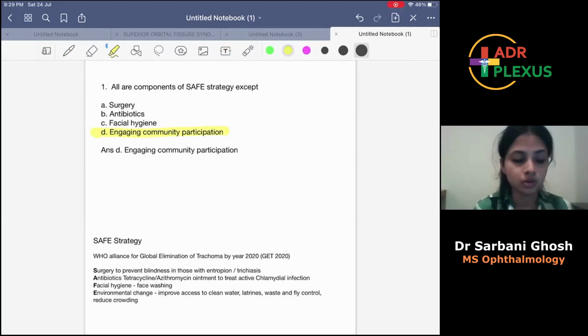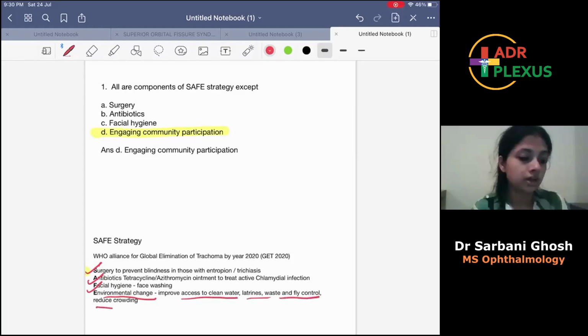Okay. So what is SAFE strategy? SAFE strategy is used for trachoma prevention. S stands for surgery, A for antibiotic, F for facial hygiene, and E for environmental change, improving access to clean water, latrines, waste and fly control, and reduce crowding. So mind it, reduce crowding is a part of the strategy, and not the other way around, like engaging community participation. That is not a part of the strategy.